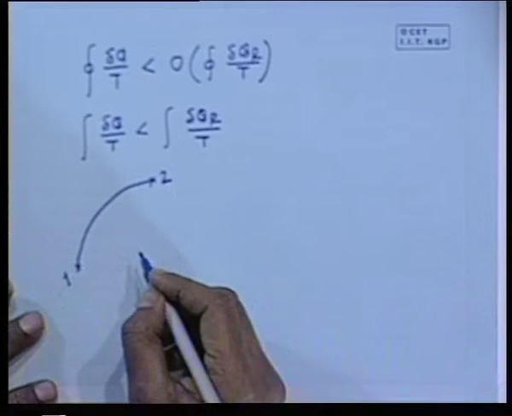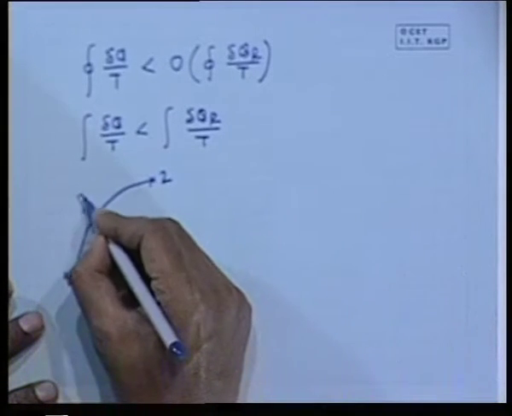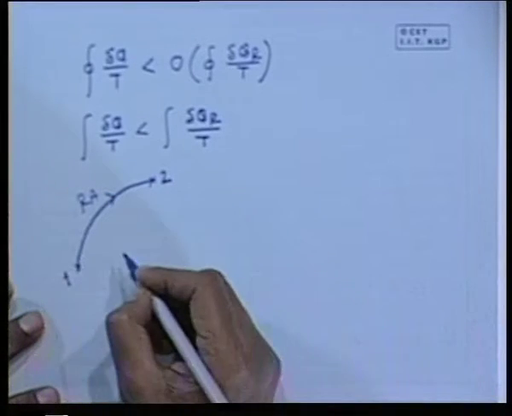state points, join one reversible path R A going from 1 to 2.